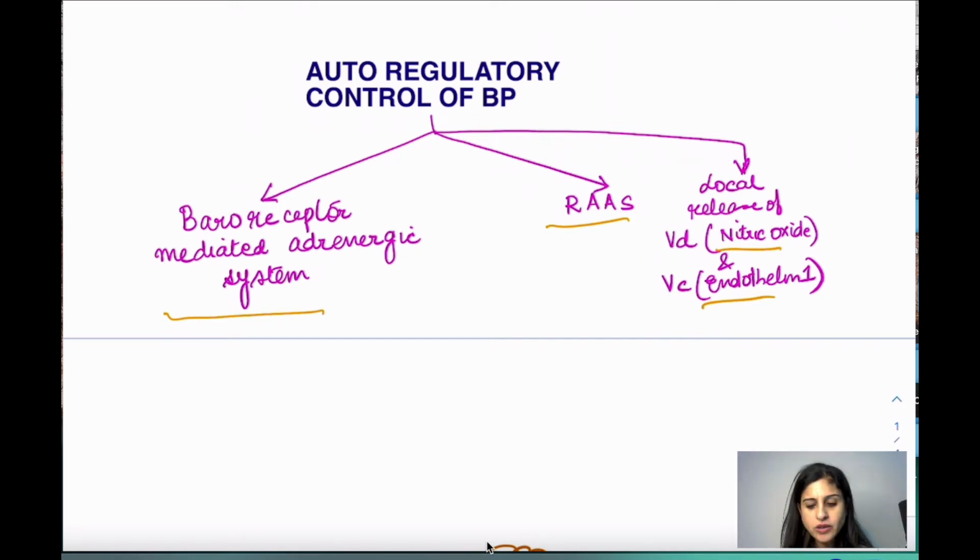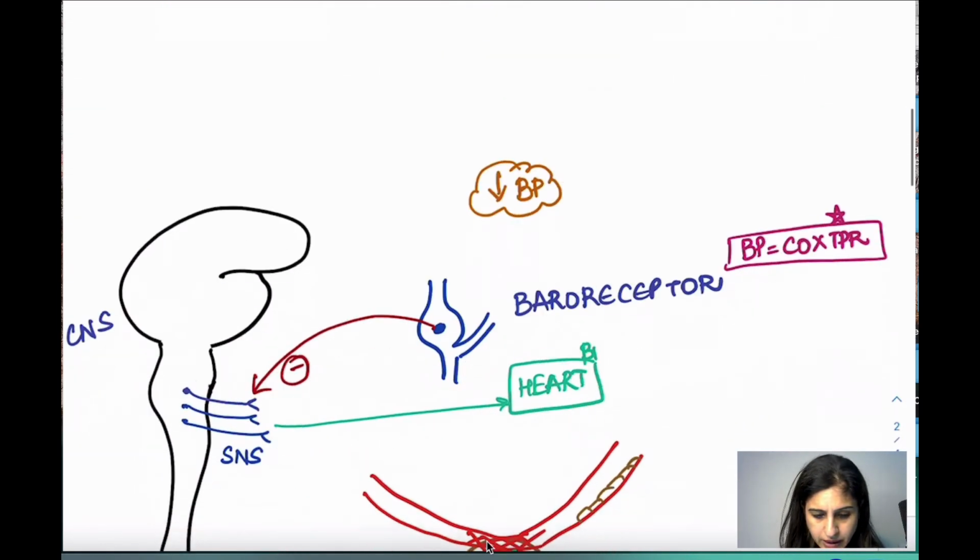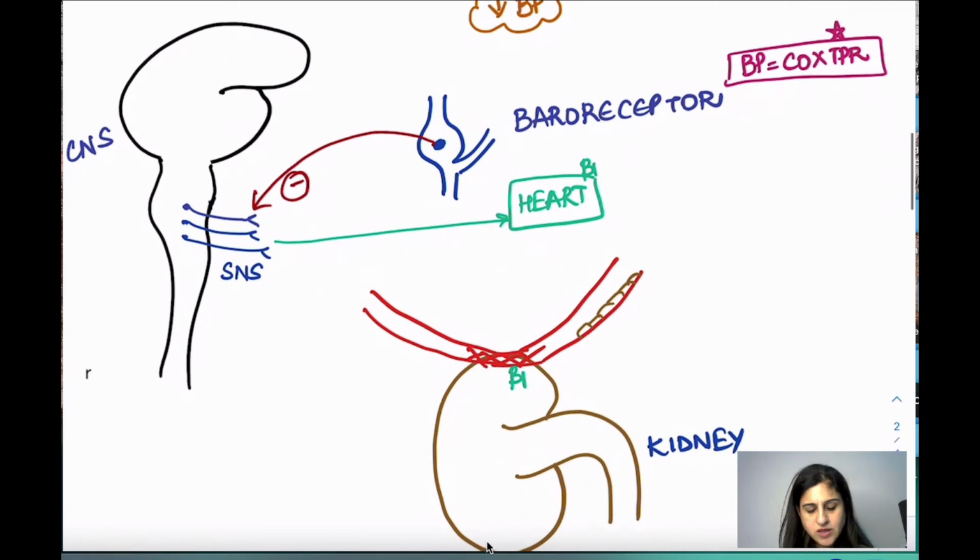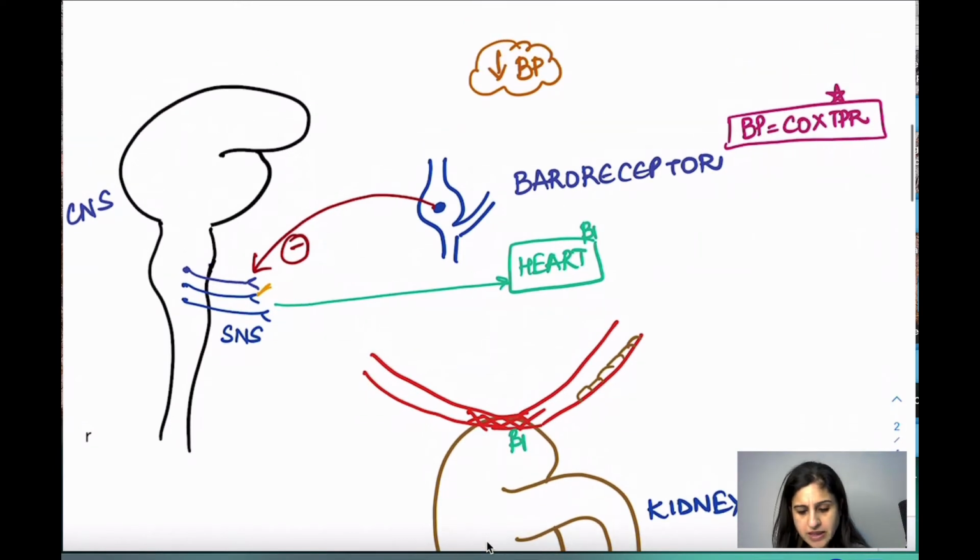Now let's see how they are regulated in the body. See, this is the baroreceptor, and this baroreceptor normally keeps your sympathetic nervous system in check. When it is active, the sympathetic nervous system is always in check. There is no undue or unwanted release of the catecholamines that would raise the BP. No, it doesn't happen that way, right?